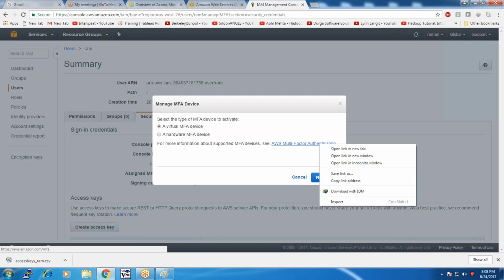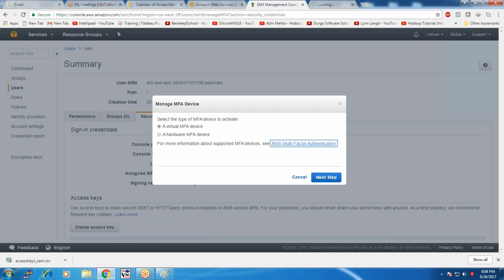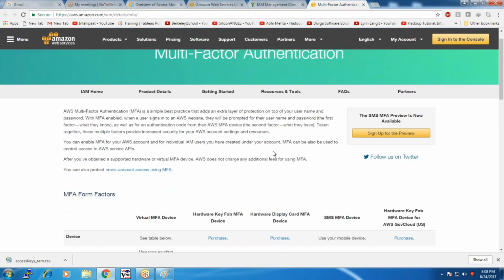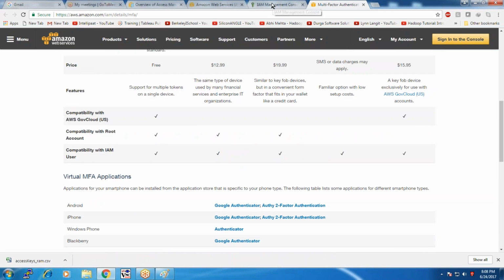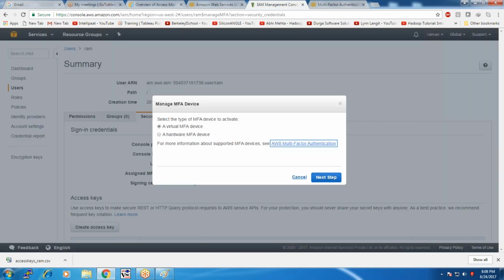So if you want the authentication to be done using virtual MFA, what do you need to do? You need to install the above said services in your mobile. These are the applications that you need: Google Authenticator or a two-factor authentication app for Android mobile, or Google Authenticator for iPhone. Then for Windows Phone, there is Authenticator. Google Authenticator supports all others except the Windows Phone. You need to download and install these applications in your mobile phone. Okay, so let me click next.